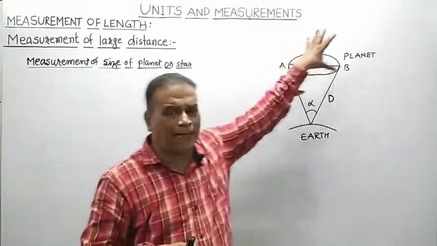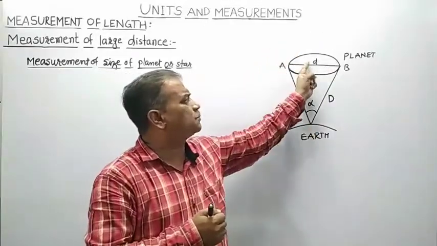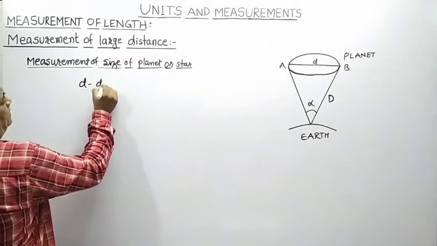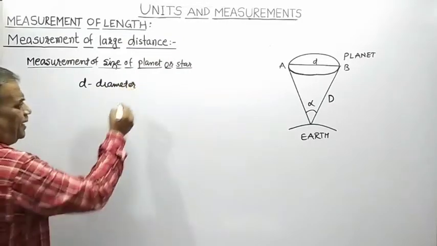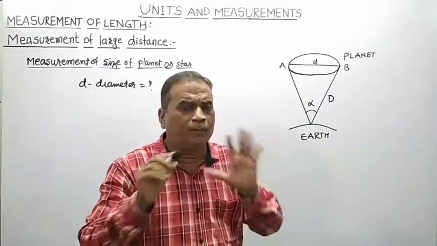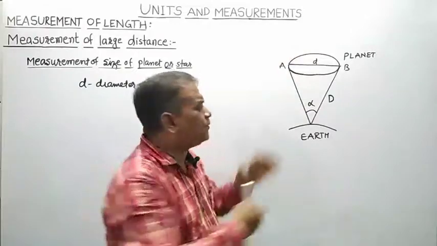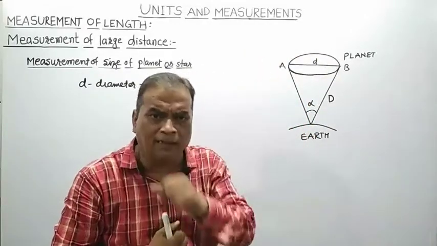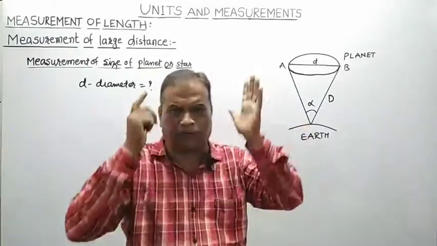Suppose we have a planet spherical in shape, and let small d represent the diameter of the planet, which we want to measure. That planet will subtend an angle at any one point on the surface of Earth.